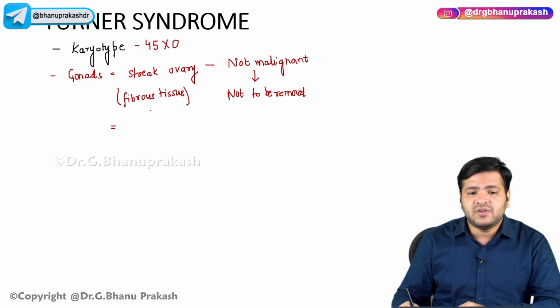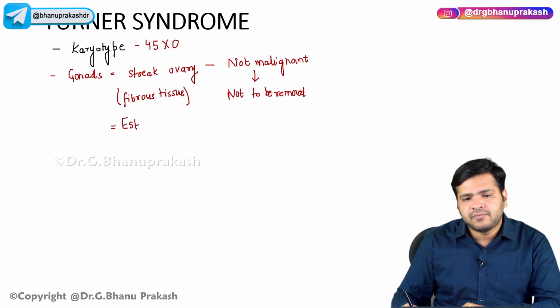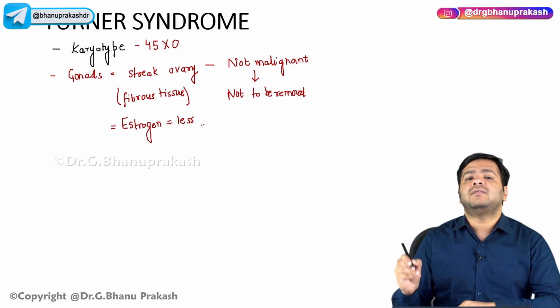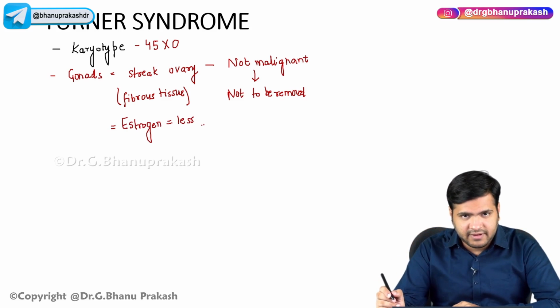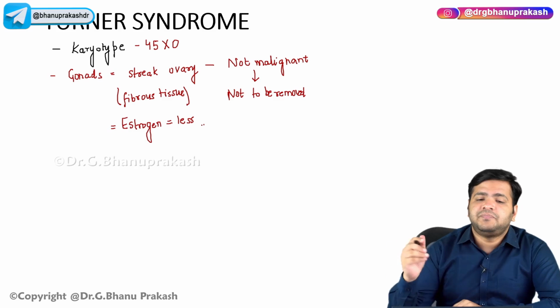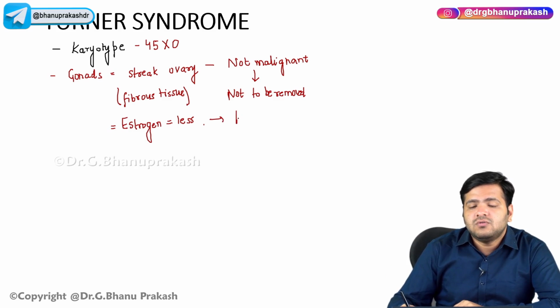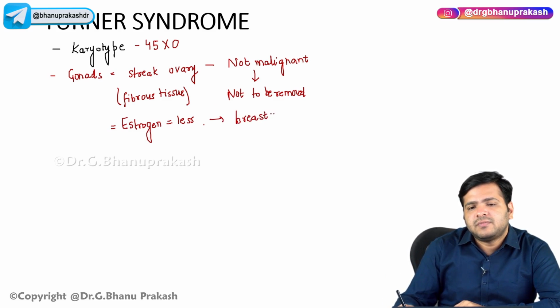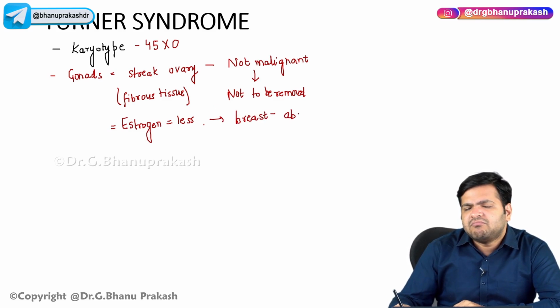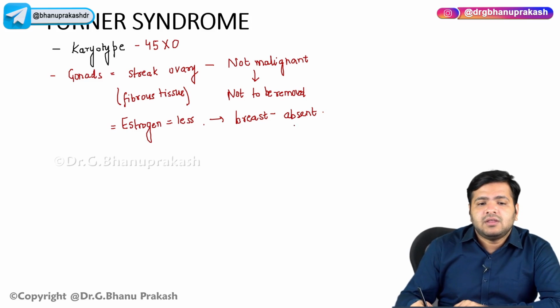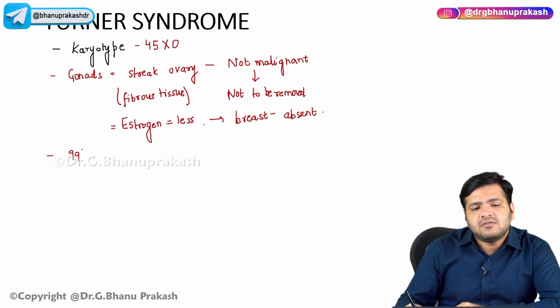So you already know the estrogen will be less. This estrogen, if it is less, you already know the breast will be absent, right? And you can also see that 99% of the cases are aborted.